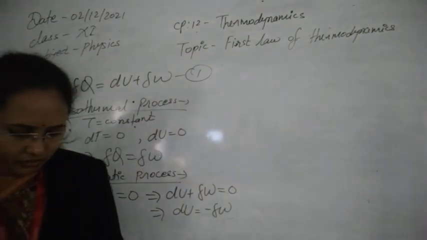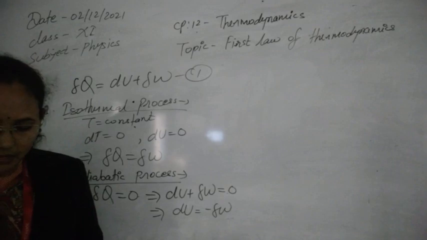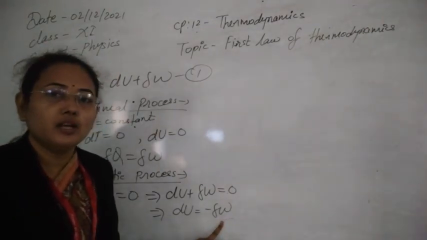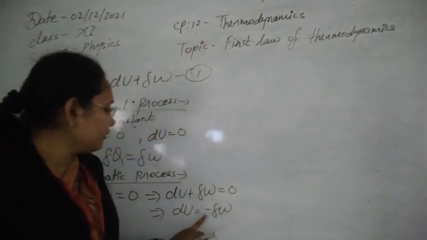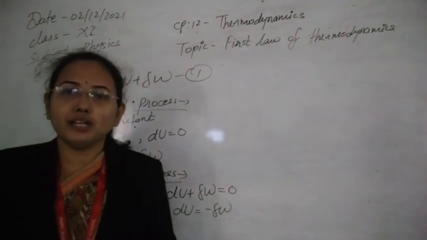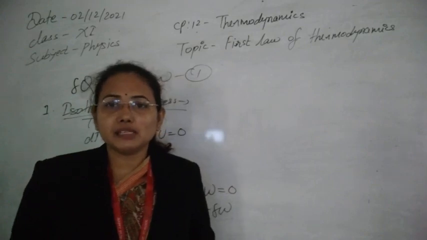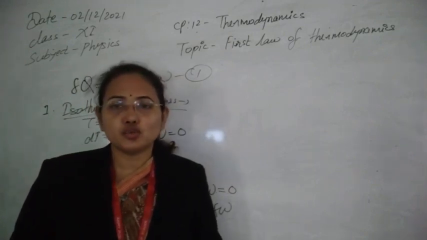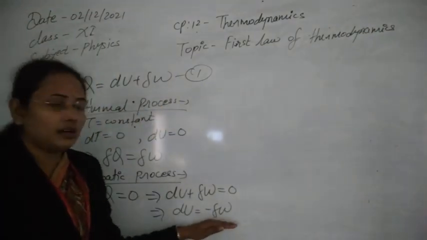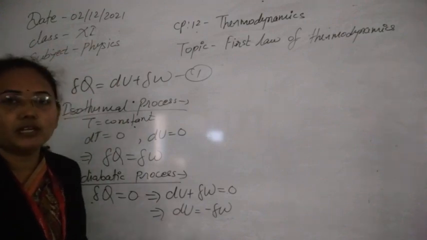According to this, when a gas expands adiabatically, delta W, as you know, whenever a gas is expanding, delta W is positive. So if delta W is positive, then dU will be negative from here. Means the internal energy of the system will decrease, and as internal energy decreases, temperature will decrease, so the gas will start to cool. So we can understand the cooling of the gas now, because in expansion delta W is positive, and overall it says that temperature will decrease.